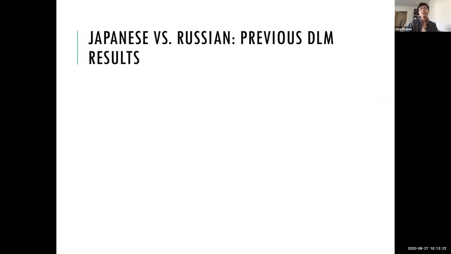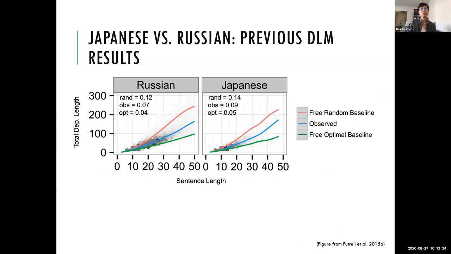And so the previous DLM results for these two languages from Futrell et al. looked like this. Paying attention to the difference between the random and the observed data, although the difference is definitely not nearly as striking as in the graphs we saw earlier, Russian seems to minimize a bit more than Japanese.